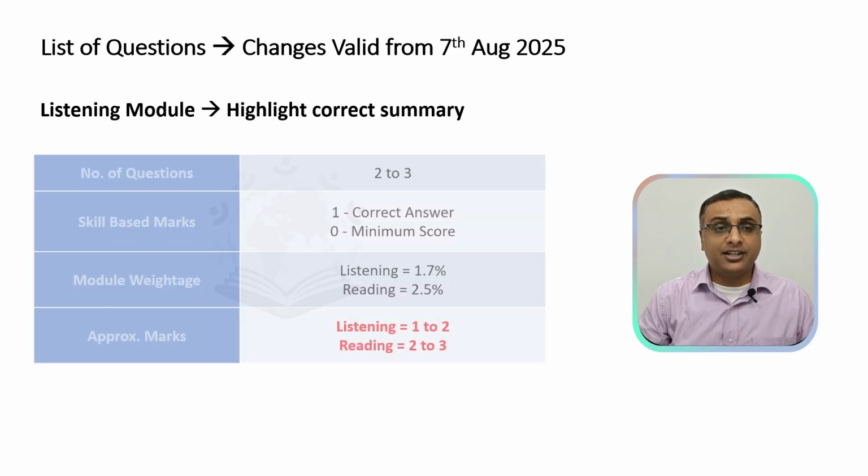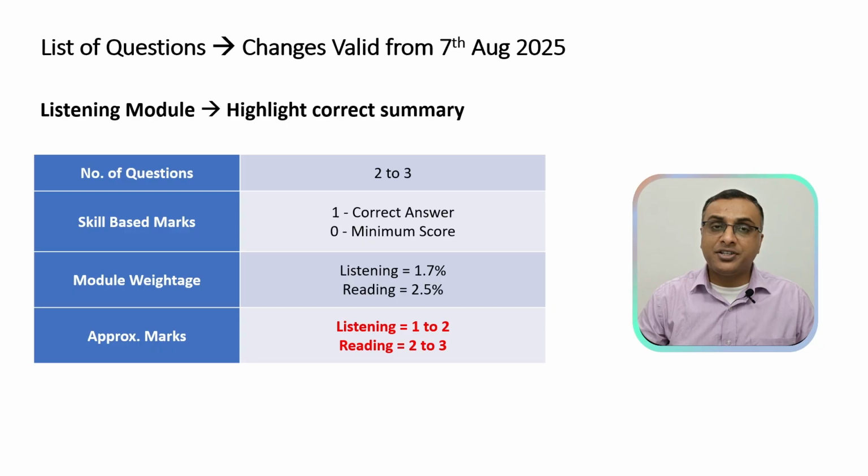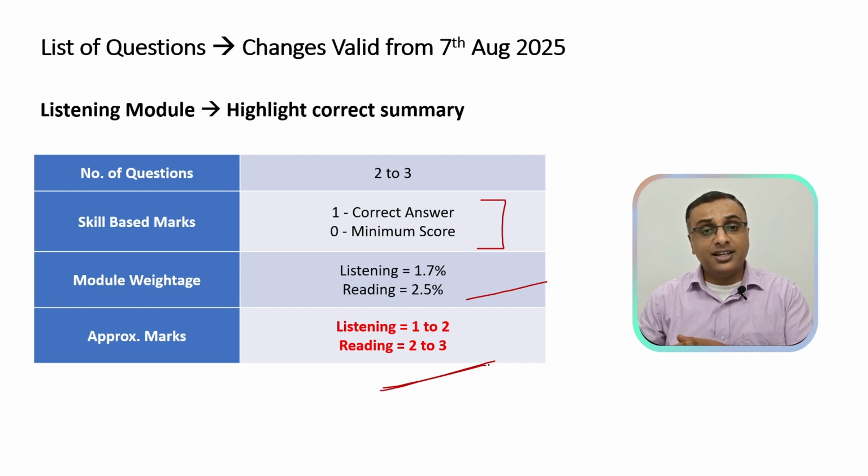Moving on to highlight correct summary. Here the number of questions has been increased to 2 to 3. Earlier you would get 1 to 2 questions. The skill based criteria hasn't changed. Module weightage wise, slight change. Listening you will get 1.7% and reading 2.5%, which will tally up to 1 to 2 marks for your listening and 2 to 3 marks for your reading module.